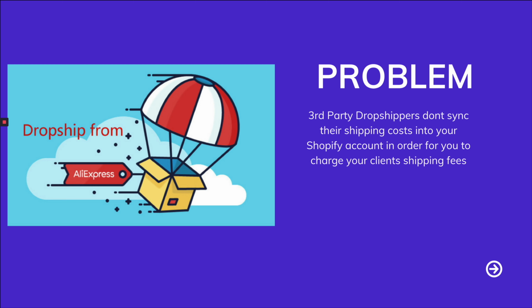And the issue is, let's say you have a client that wants to buy in your store and they put into their cart a shirt, a watch, and a belt. All of them are from three different companies that have different shipping fees, okay? So how do you sync all of that? How do you get this resolved? That's really one of the issues that I want to solve for you.